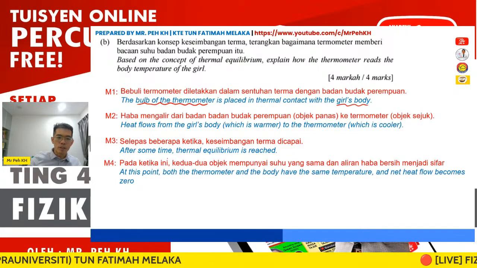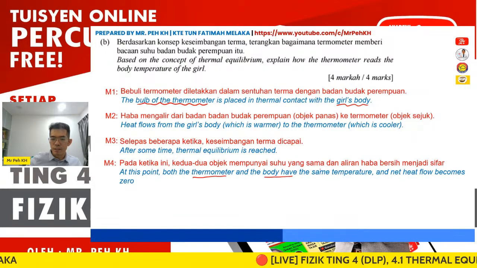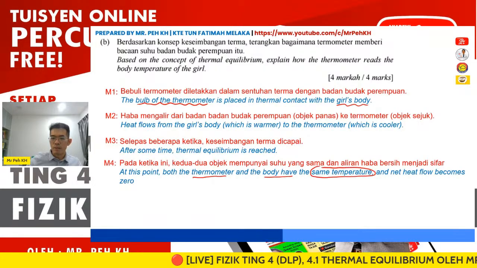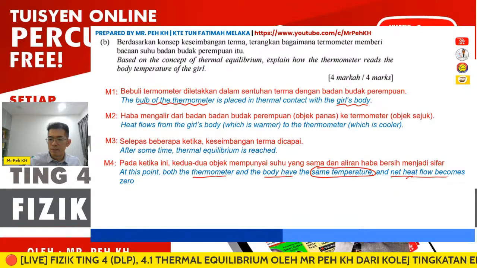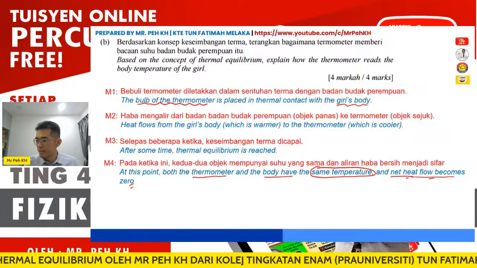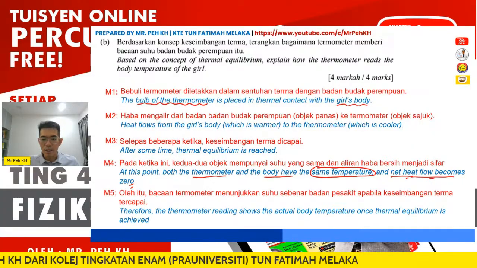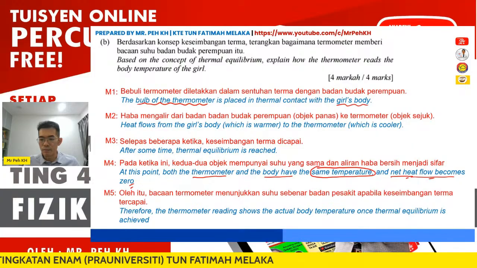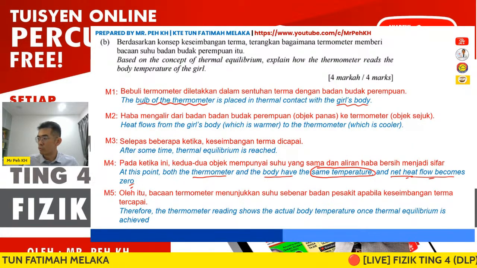Okay, so at this point, both thermometer and the body have the same temperature. You can see this is what I mentioned to you, and the net heat flow becomes 0. This is the second condition you have to state in your answer. Okay, then therefore, the thermometer reading shows the actual body temperature once thermal equilibrium is reached. Everyone, okay, I think you should know how to write already, right?